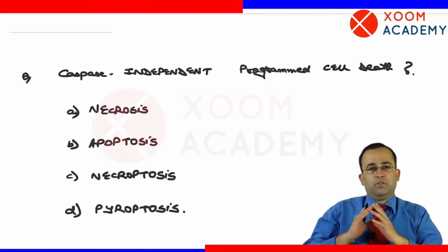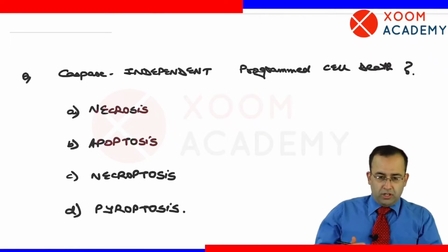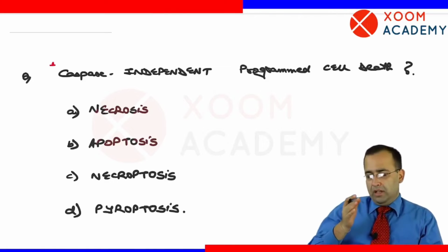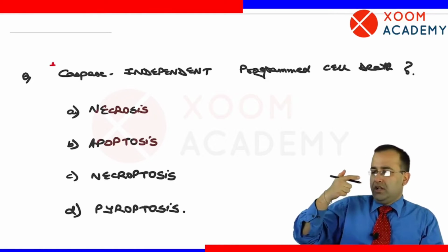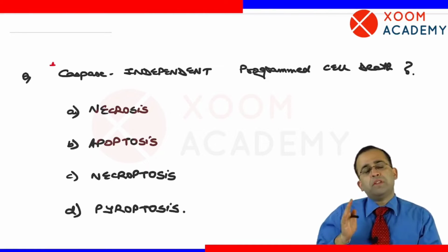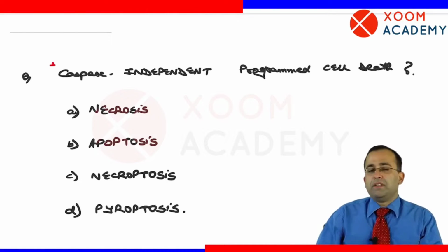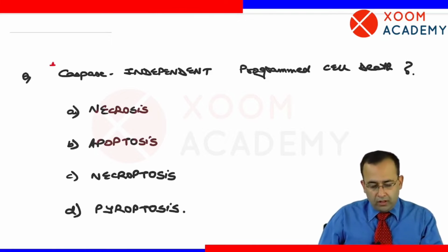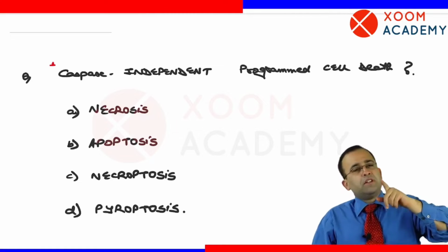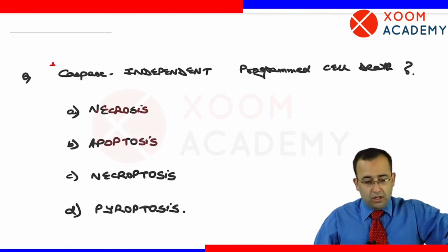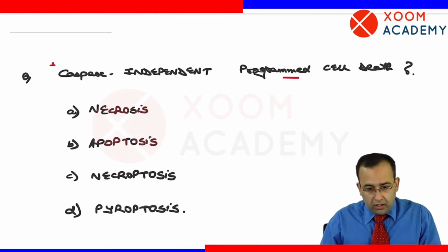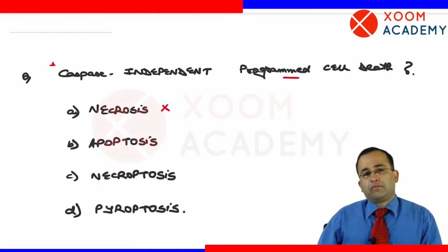Okay, so this gets us to our next question: caspase independent programmed cell death is. Look, in our previous subsection we saw necrosis and apoptosis. Now the examiner has asked you caspase independent programmed cell death, options A, B, C, D. Whenever I ask this question in a face-to-face class, students normally tend to mark it as necrosis or apoptosis, but no. Look, it is programmed cell death, so necrosis is out.